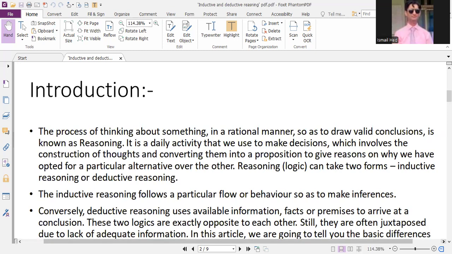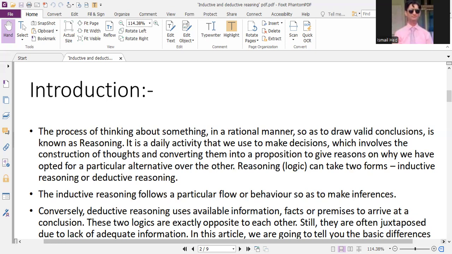It is a daily activity that we use to make decisions, which involves construction of thoughts and converting them into a proposition to give reason on why we have opted for a particular alternative over the other. So it provides us a sound basis, the logic, and some of the background info about whatever we would select or opt for in our process of research or in our daily affairs. Reasoning is also extremely significant.